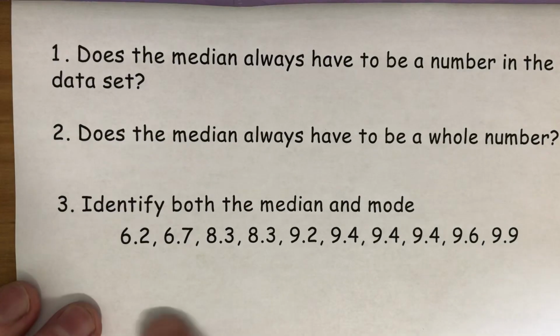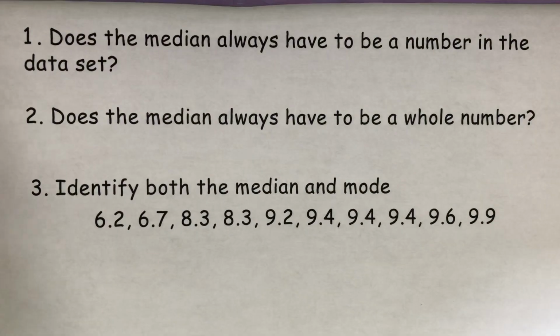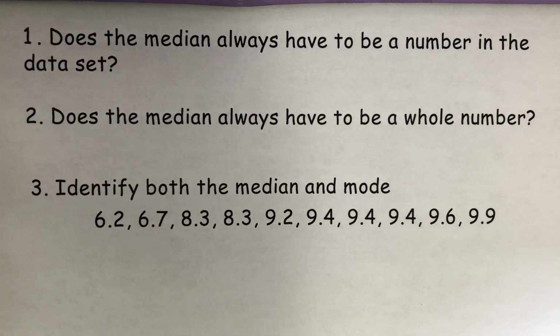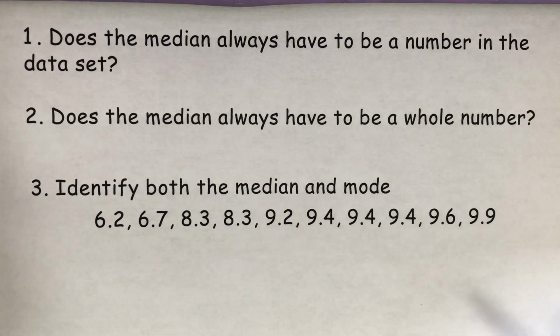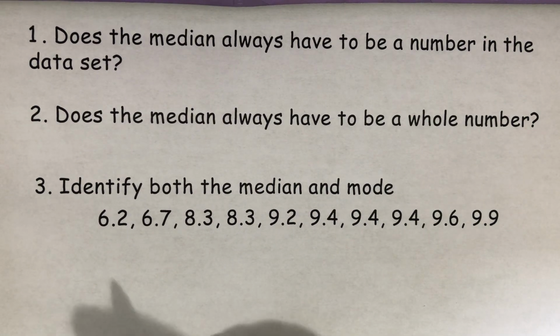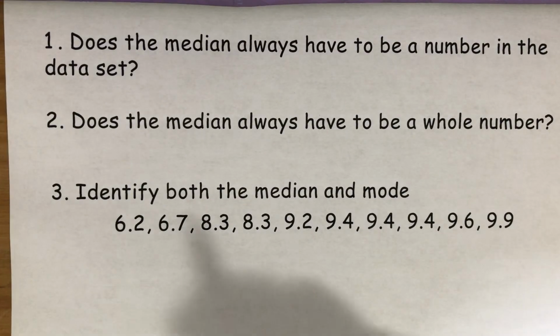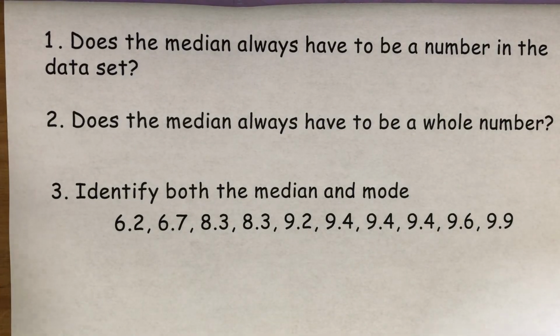So let's go ahead and take a look at this data set. These are some decimal numbers, and let's find the median and mode. Now I will say, to find mode, you don't have to put the numbers in order, but it certainly makes it a lot easier because we can make sure we see which numbers are next to each other that are the same number. So we're going to go ahead and put the numbers in order. Oh, you know what? These numbers are already in order. That's so convenient.